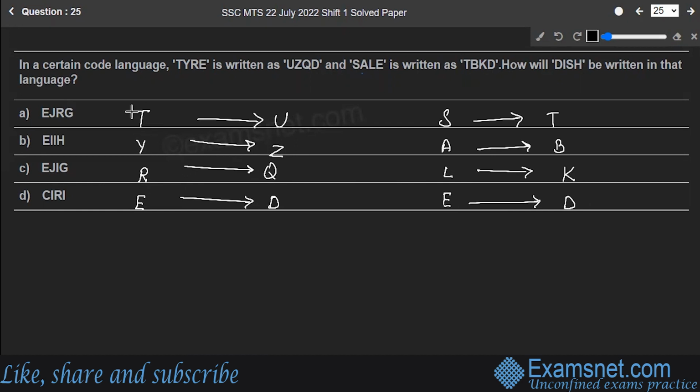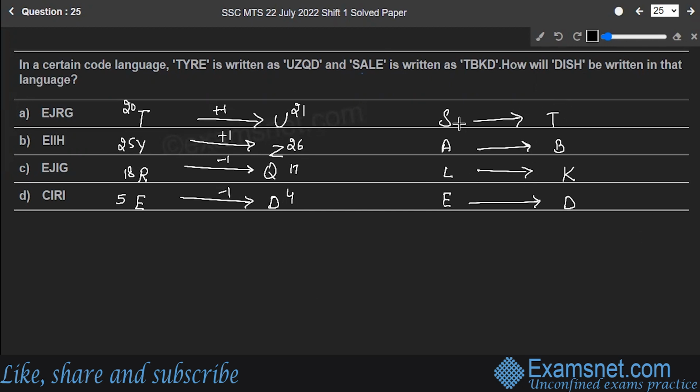So what is the code for T? It's 20. Y is at 25, R is at 18 and E is at 5, right? What is the code for U? It's 21. Z is at 26, 17, 4. Correct. So next, see, +1, +1, -1, and -1.